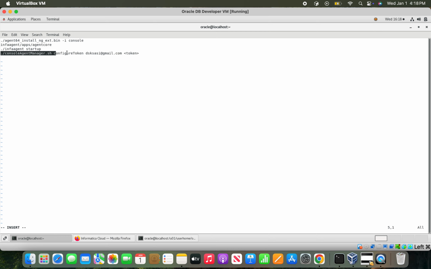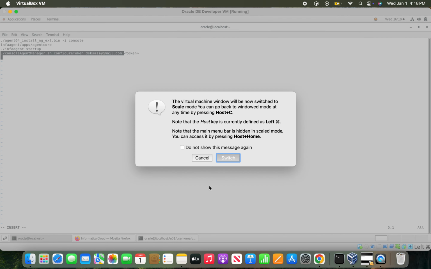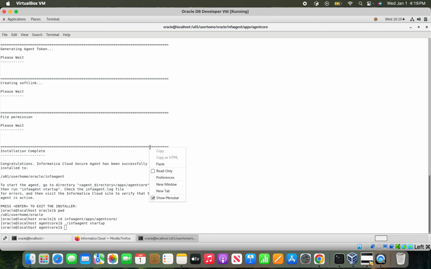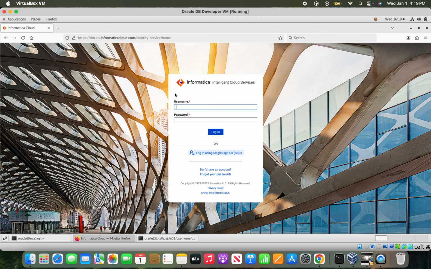So for that we need to use this command. We need a token. We can go to admin and take the latest token.